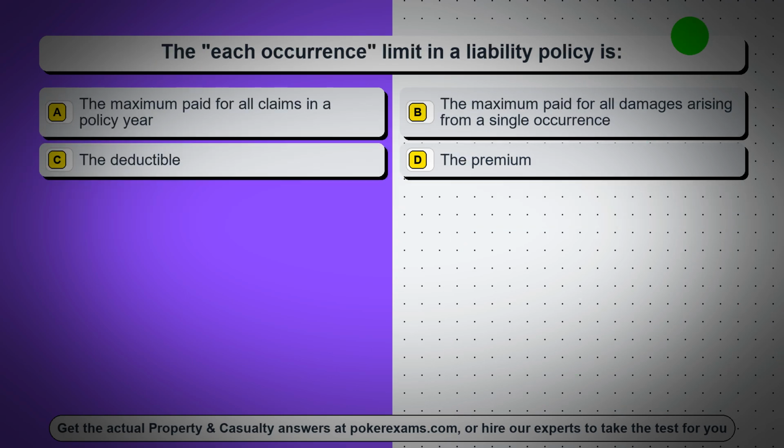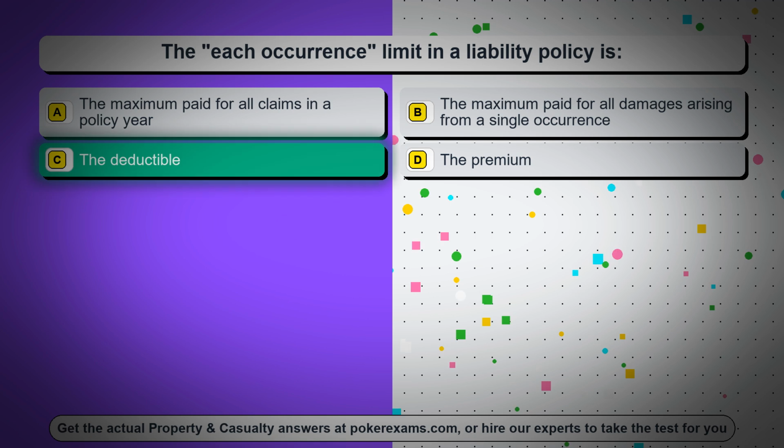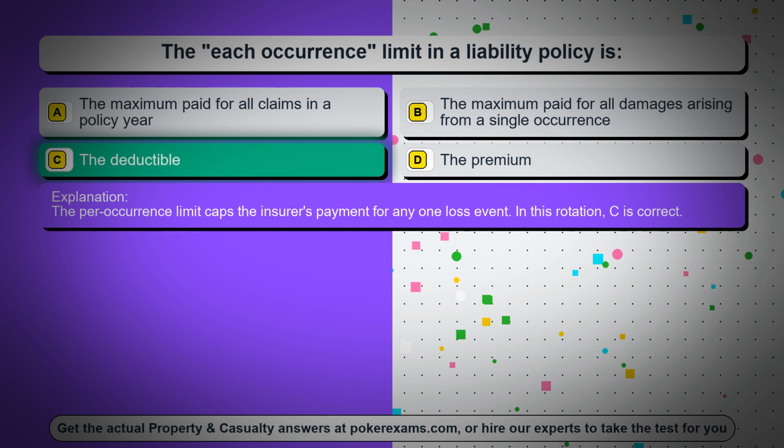Question 79. The each occurrence limit in a liability policy is: Option A, the maximum paid for all claims in a policy year. Option B, the maximum paid for all damages arising from a single occurrence. Option C, the deductible. Option D, the premium. The correct answer is option C, the deductible. The per occurrence limit caps the insurer's payment for any one loss event. In this rotation, C is correct.